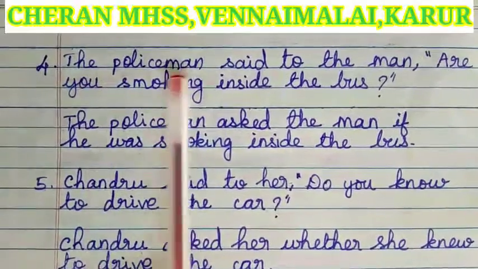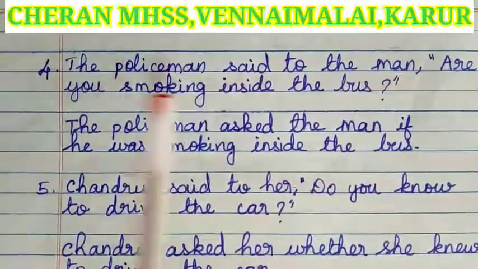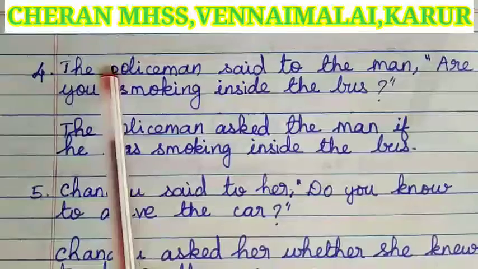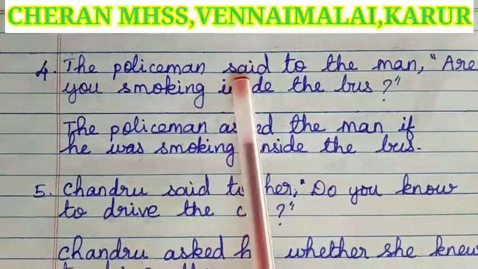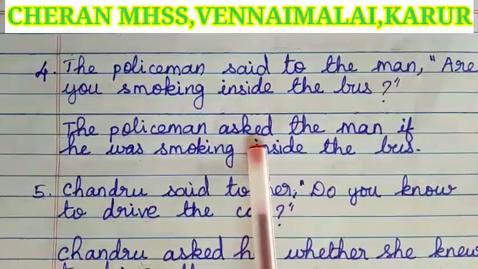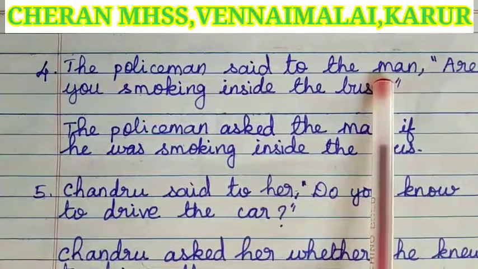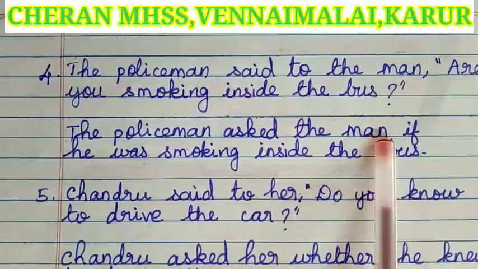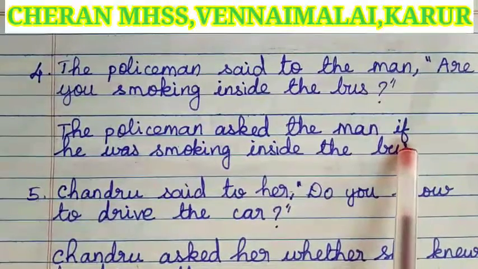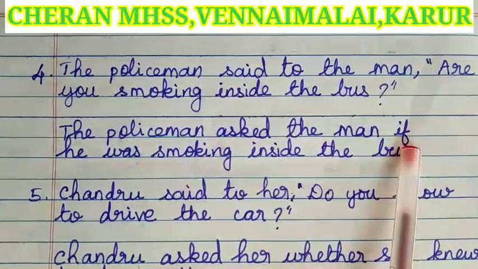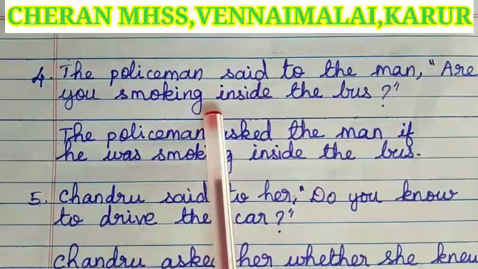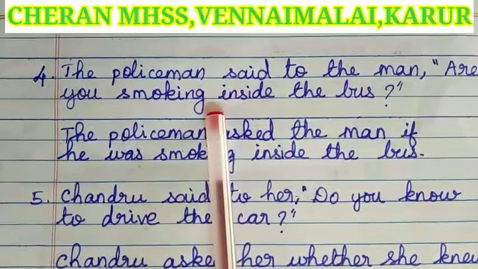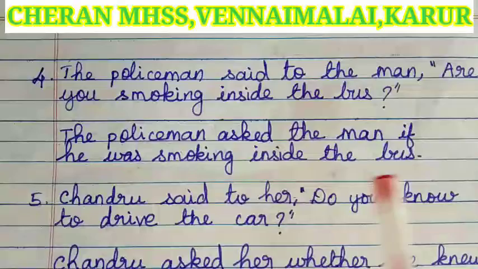Next example: the policeman said to the man, "Are you smoking inside the bus?" Listen, children, the policeman, the speaker, stays the same. Instead of "said to," we have to write "asked." Next, "the man" is considered the listener. It will not change, so it stays the same. And instead of the comma and quotation, what conjunction do we have to use? As the reported part is yes or no type, we have to use the conjunction "if."